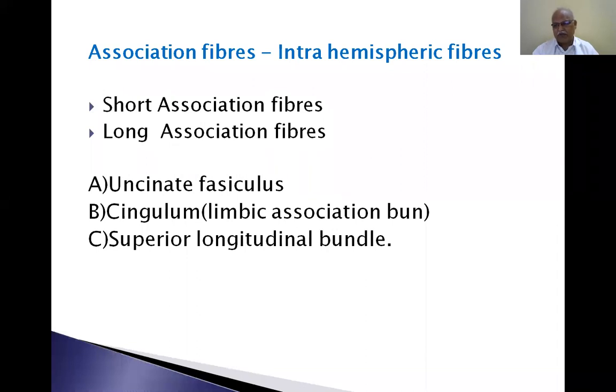There are two hemispheres, the right cerebral hemisphere and the left cerebral hemisphere. These are connected by interhemispheric fibers, for example the corpus callosum.